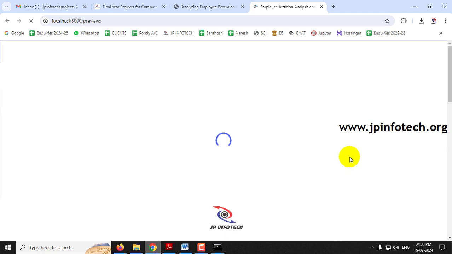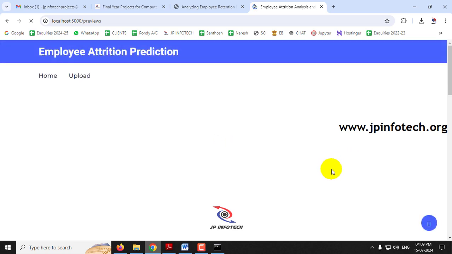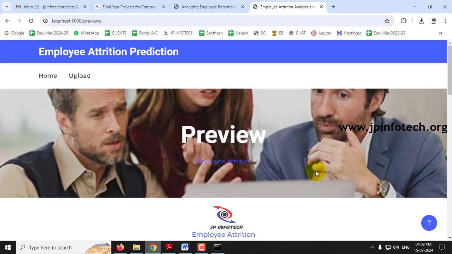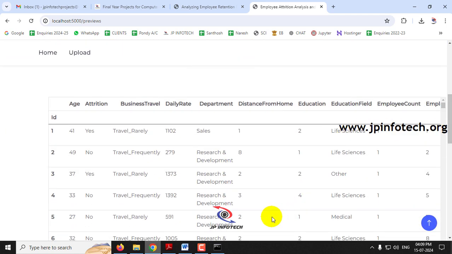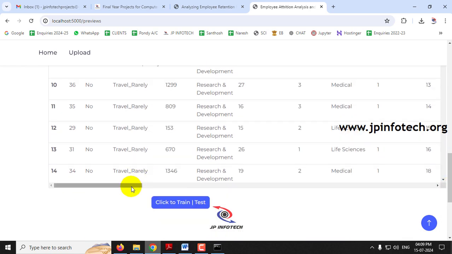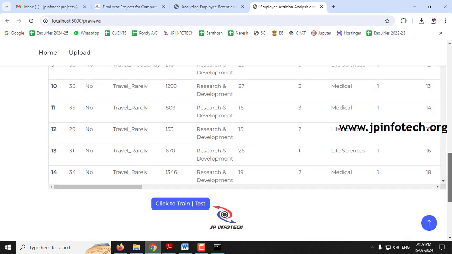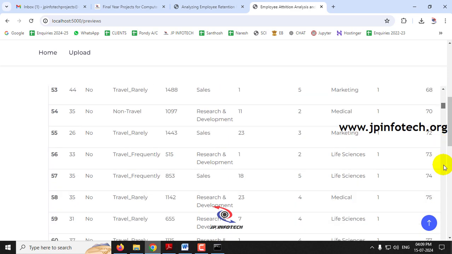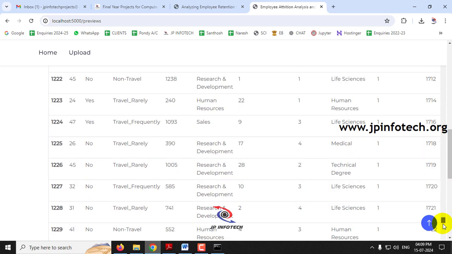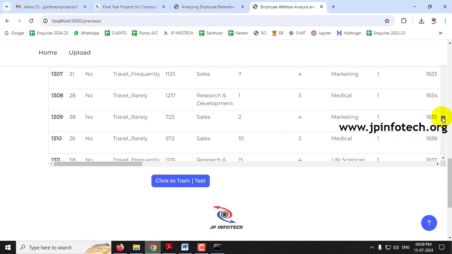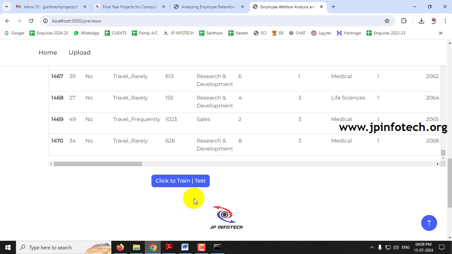After some time it will be uploaded and it will navigate to the preview part, where you can preview the complete data set that we have uploaded. This is the preview part of the employee attrition, where you can see the data set with the features like age, attrition, business travel, which I showed you. That is being uploaded here. You can just scroll down and see the complete data set, which is loaded into the preview part.